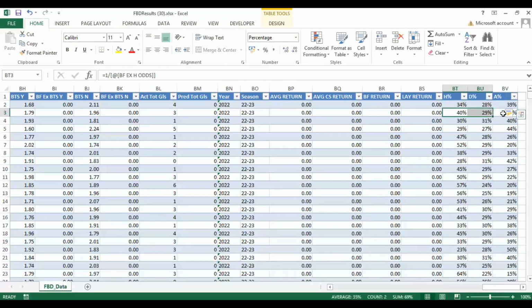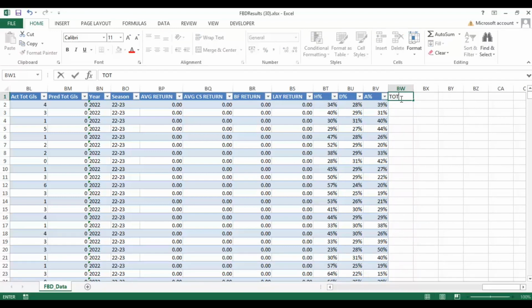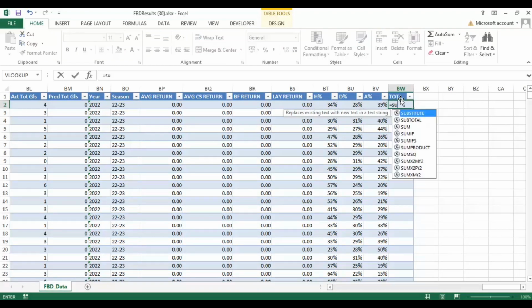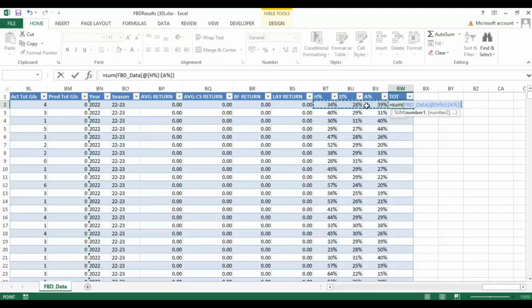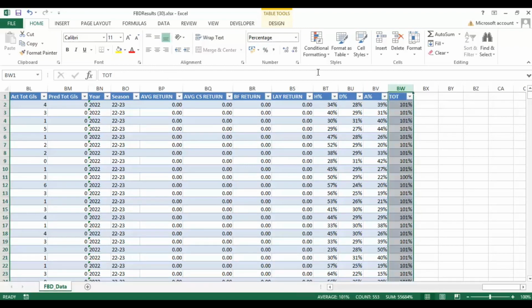So your sum should come to just over 100% on all of these lines, but we're going to do some rounding to make sure that the outcomes are spot on 100%. So we're going to do a total in here, and we're going to sum these 3 newly created columns and then convert these to a percentage.